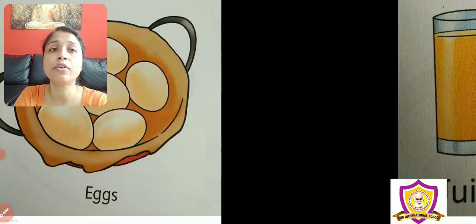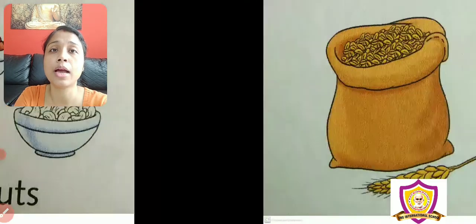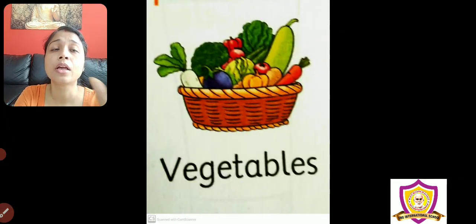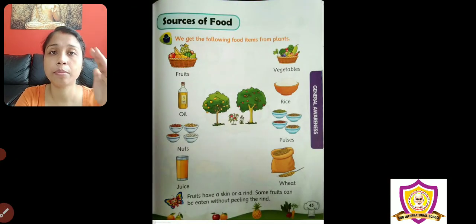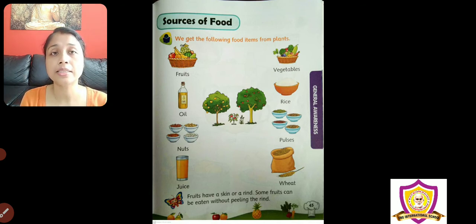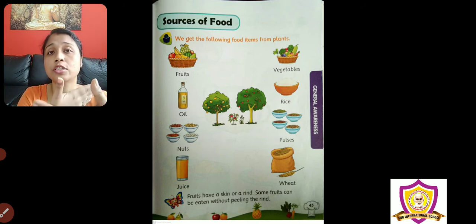So children, if we observe our meal from morning to night, from breakfast to lunch, dinner, we will observe that we are having plant and animal products both. For example, if in your lunch there is dal, rice, sabji and roti, and some have fish or chicken, meat.